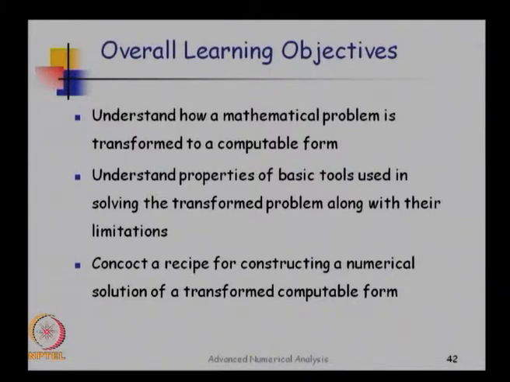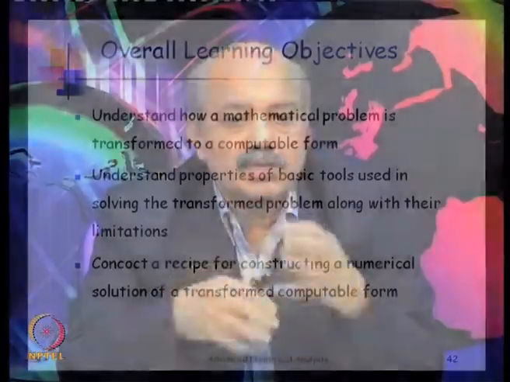Finally, what I wanted you to understand is that a numerical scheme is actually like a recipe, and you are going to be a cook who will be able to cook a recipe for a given problem. You have some fundamental tools coming from approximation theory. Use a combination of them to transform the problem, then solve the transformed problem using standard toolkits that you have. This journey is going to be fairly long. It is about 48 lectures, and we begin our journey from the next lecture. Thank you.